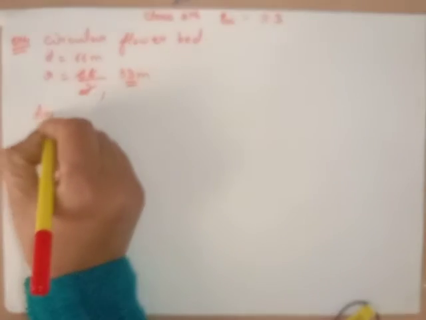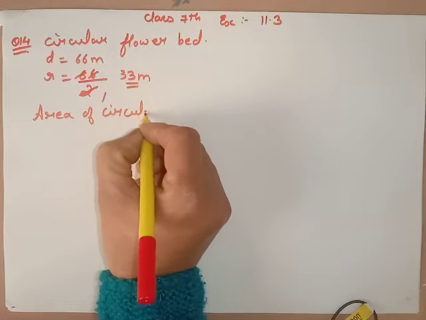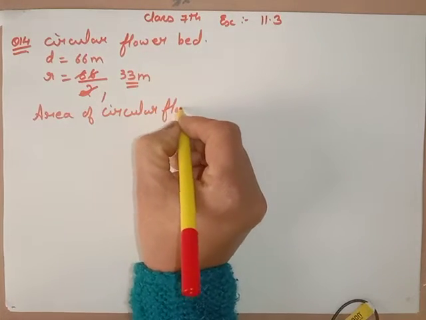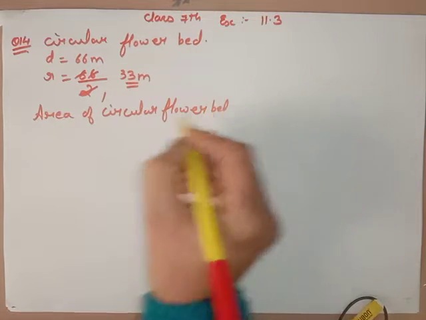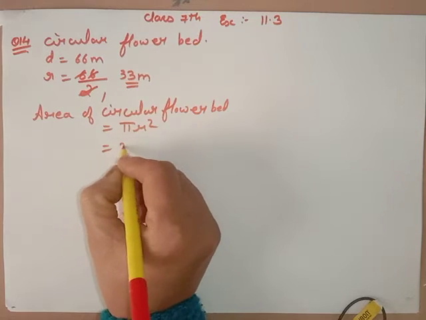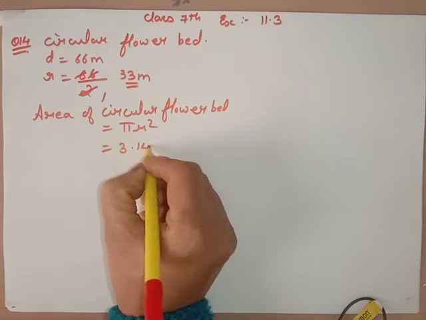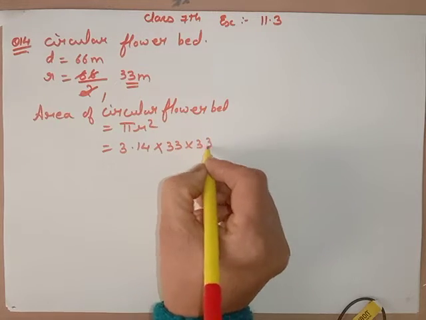So we can find the area of the circular flower bed. Formula is pi r square and this time pi value is given 3.14. Radius is 33 into 33.